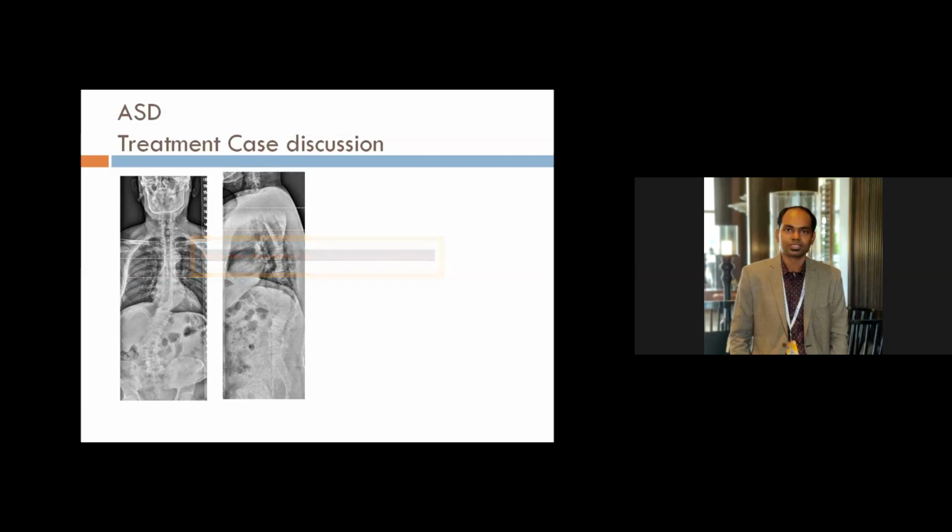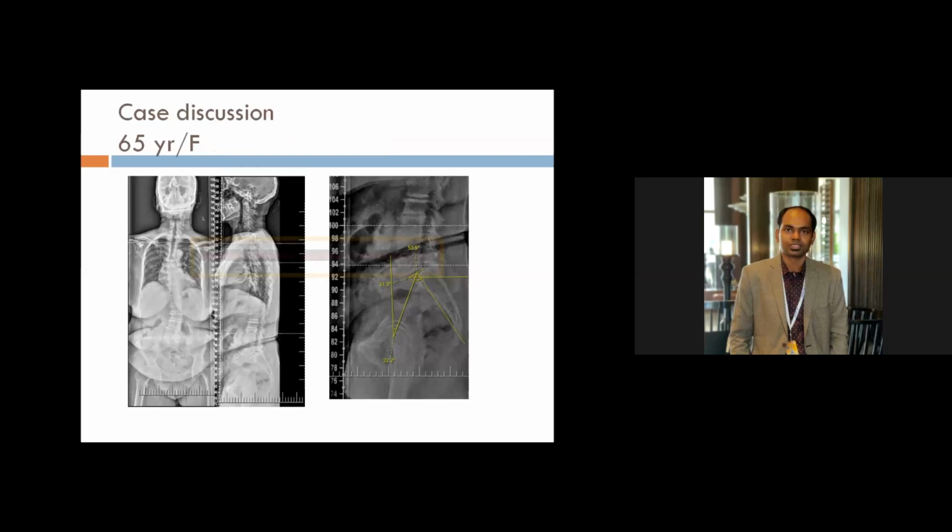I do have one more case where we can discuss the pelvic incidence, if you want. The pelvic incidence here is 53.5. So with a pelvic incidence around 50, the lordosis should fall within 10 degrees of the pelvic incidence. I have to give lordosis in such a way that pelvic incidence minus lumbar lordosis is within 10 degrees. That is our ultimatum.